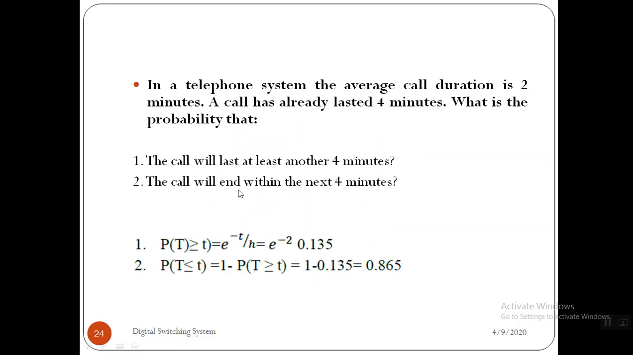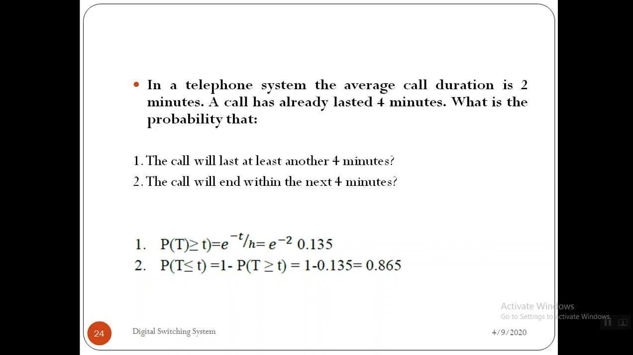In a telephone system, the average call duration is 2 minutes. A call has already lasted 4 minutes. What is the probability that, first, the call will last at least another 4 minutes, and second, the call will end within the next 4 minutes?